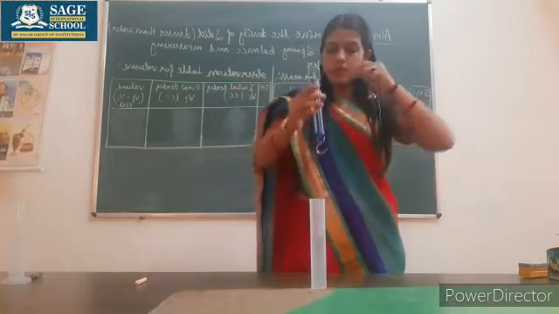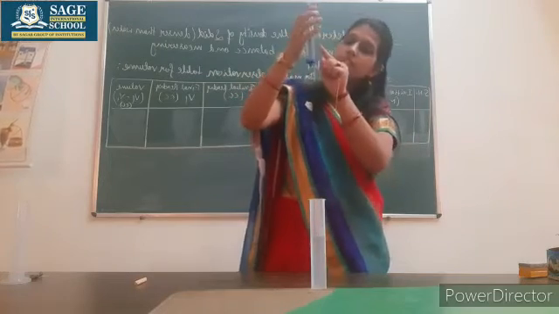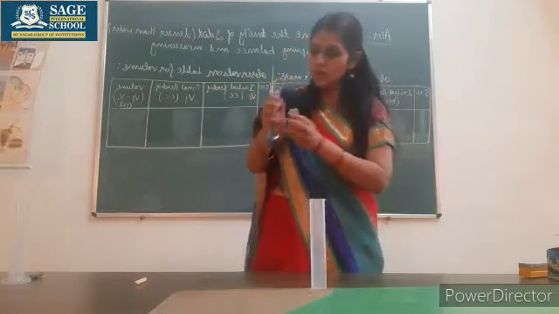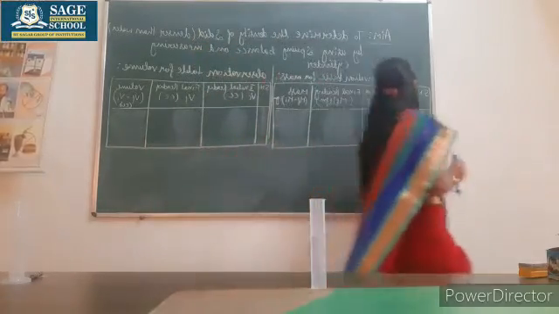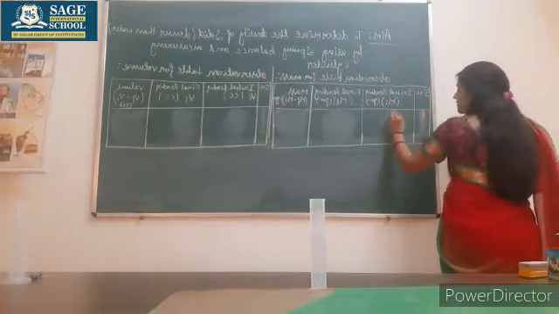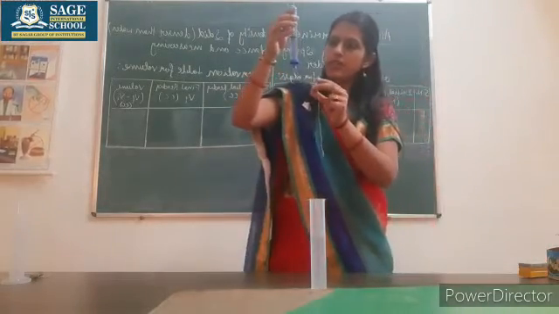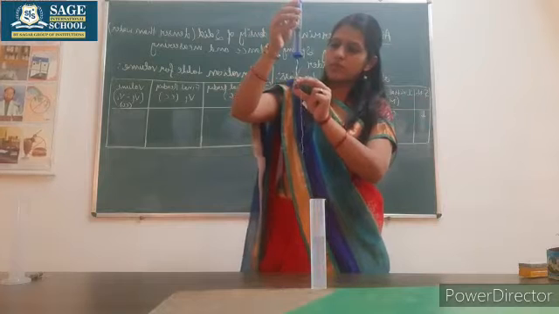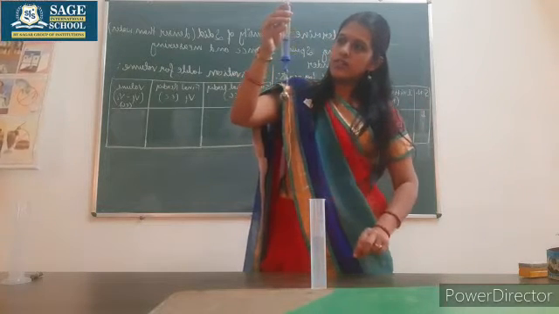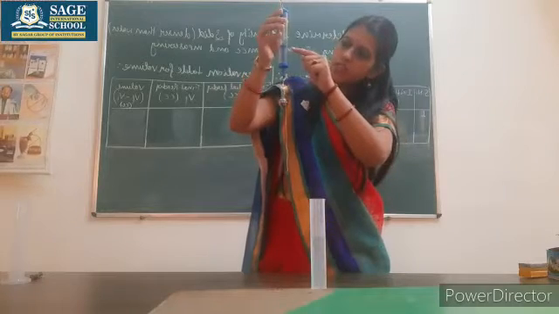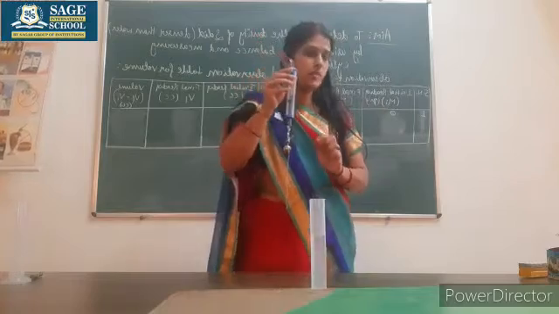So here, firstly I have suspended this body on the spring balance. Initial reading of the spring balance is 0. So in the first observation I have mentioned the initial reading 0. Then I have suspended the body. The result after suspending the body is coming 75 grams.